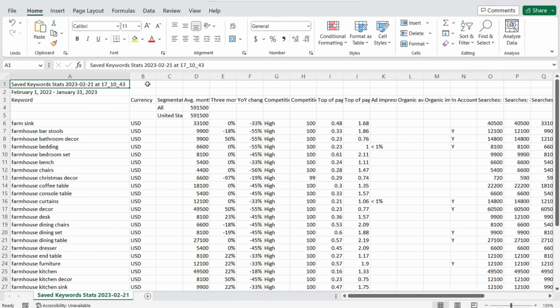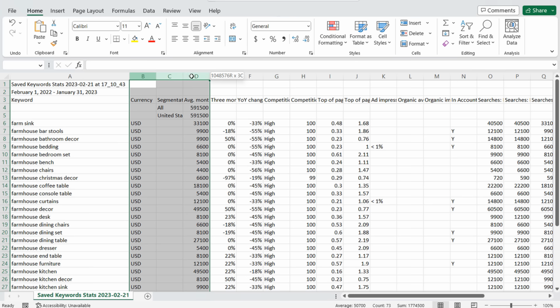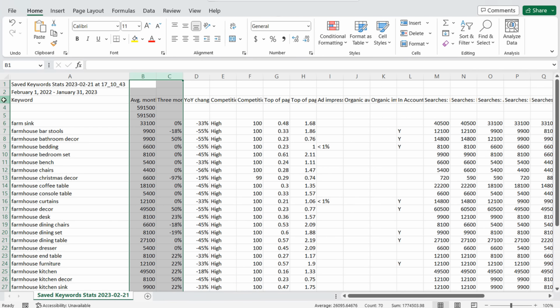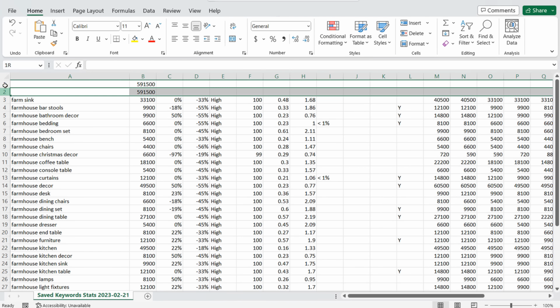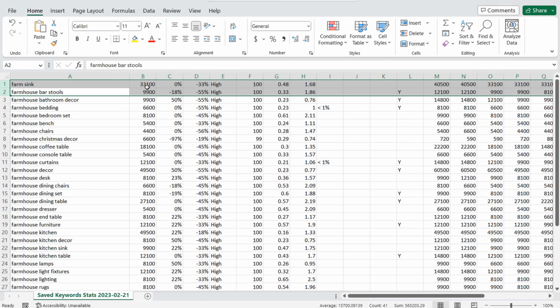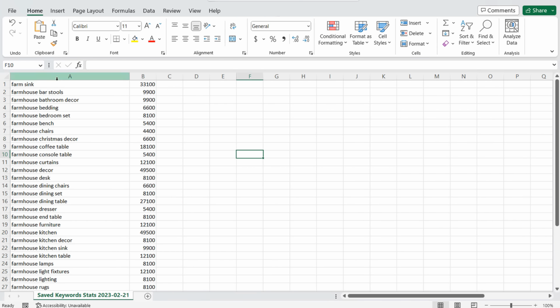A lot of times what I'll do is get rid of pretty much everything here. You can keep average monthly searches, so we'll just keep it for this example, but we're going to delete basically every other column. So we just have our keywords, our average monthly searches, and we have something that looks like this.